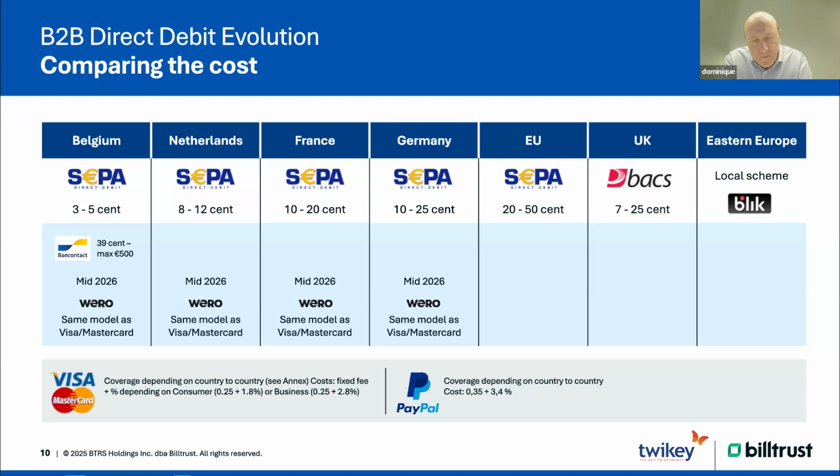On the other side, what works all over Europe and even in the UK, cross-country, is Visa or MasterCard. Works very fine. As I told, there are some extra limitations. And what you need to take also into account is that the prices of Visa and MasterCard can be quite high. For consumers, you go up to 1.8% of the amount, but if you are in a B2B context, you need to take into account that it can be going up to 2.8% of your amount plus 25 cents.